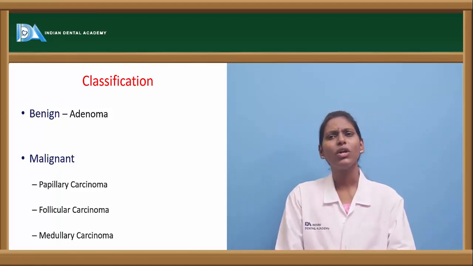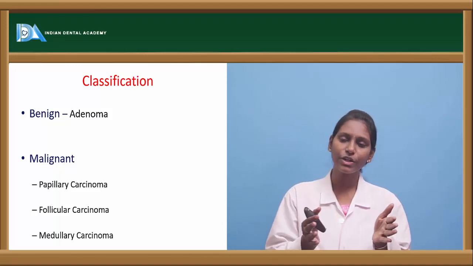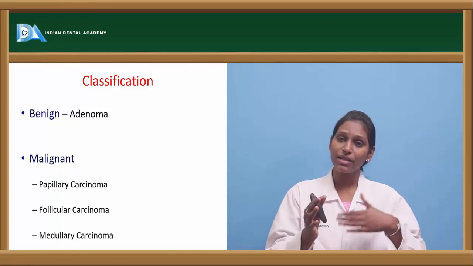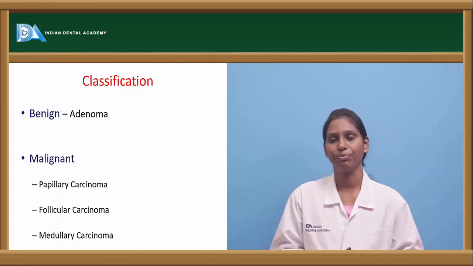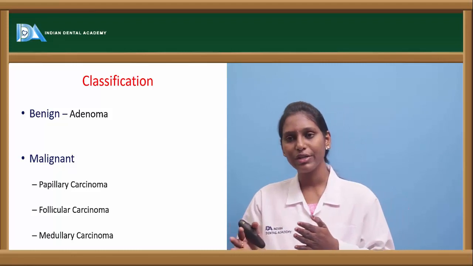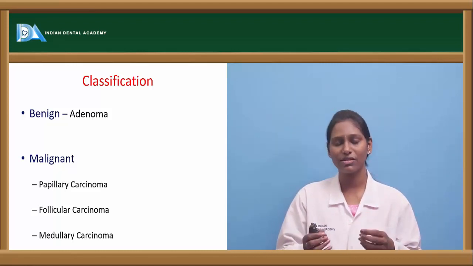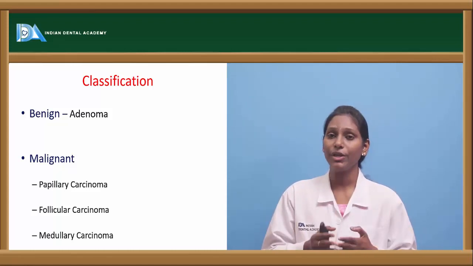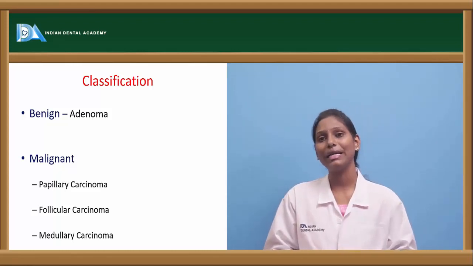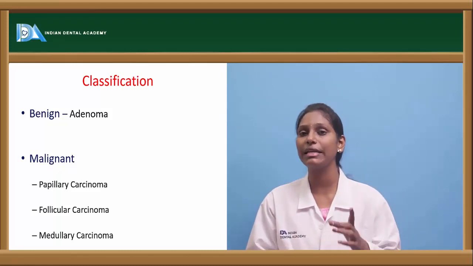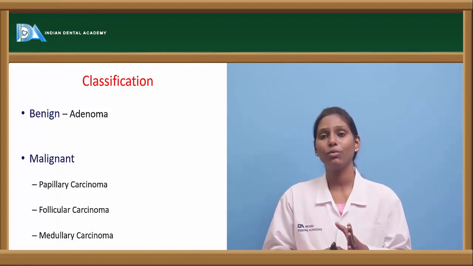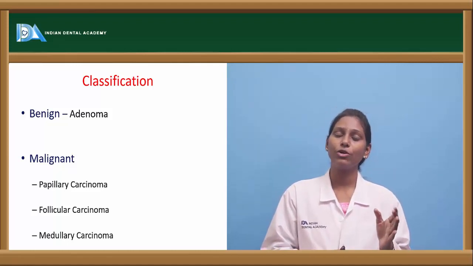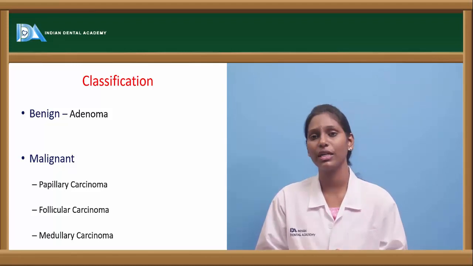And there is something called toxic adenoma. Again, this toxic adenoma is actually a part of your toxic nodular goiter, which can transform into a malignancy. Okay, and usually these follicular adenomas rarely transform into malignancy. Very rarely they can transform into malignancy. If at all they are transforming into malignancies, it is very difficult to identify them. Hence, histopathological investigation of all benign adenomas has to be done. If you are suspecting a follicular adenoma, always it is better to go for histological evidence to